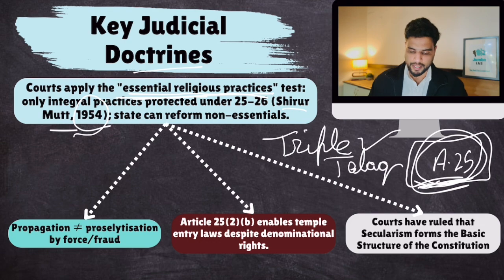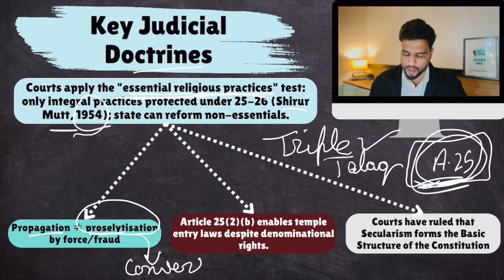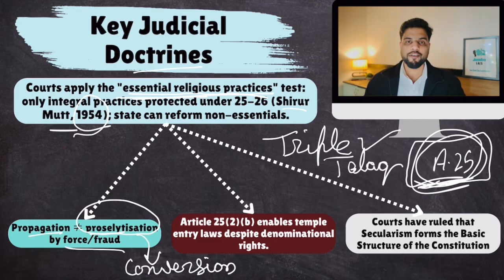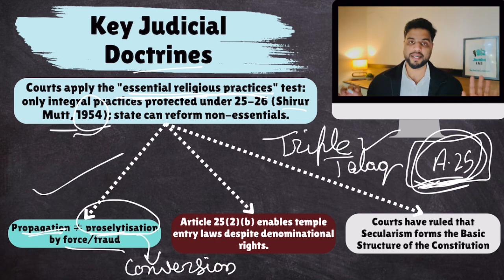Remember this. Then the courts have clearly said propagation of religion, which is guaranteed under Article 25, the right to freely profess, practice and propagate, is not equal to proselytization. Proselytization means conversion by fraud or force. So if you are forcefully converting someone to your religion, or via fraud you're converting someone to your religion, well, that is not your right to propagate your religion. Propagation is different from conversion. The courts made it clear.